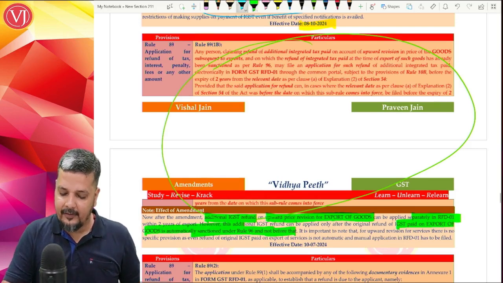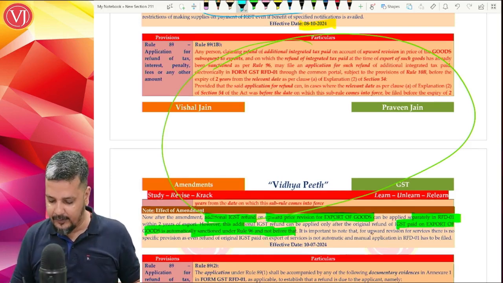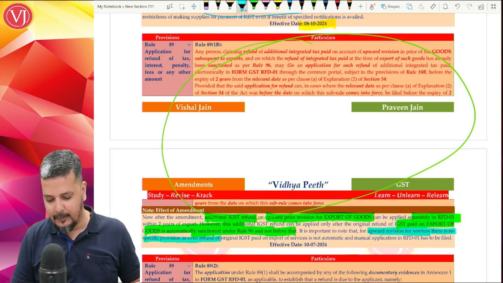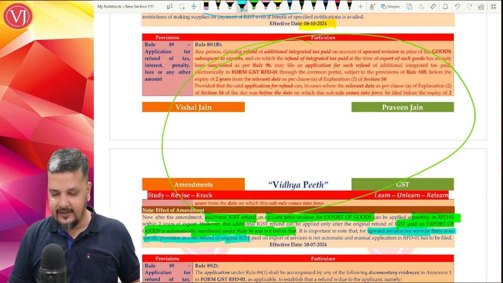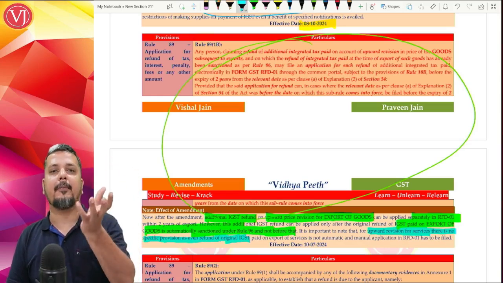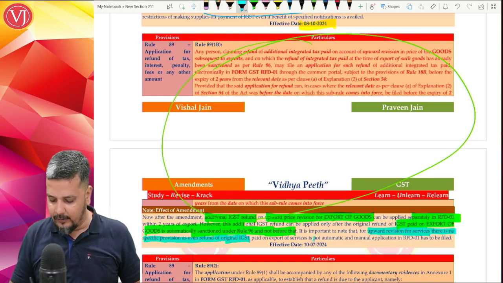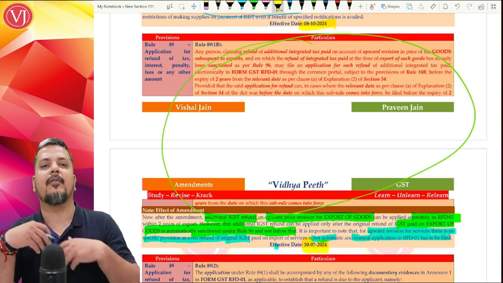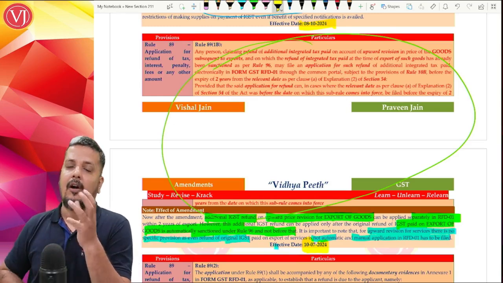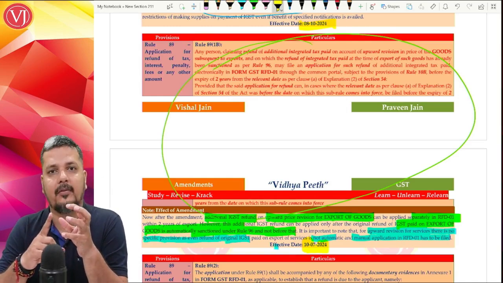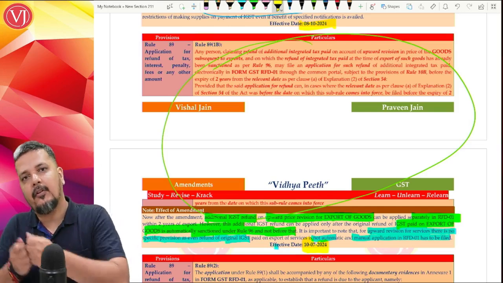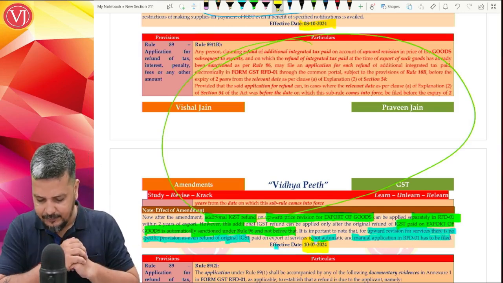Now you might wonder, why is it not there for export of services? Because for export of services, for upward revision in prices, there is no separate provision like this. Even the refund of original IGST, the primary refund, the first refund of 18 lakhs, is not automatic; that is only by manual application. If you think about why it is there only for export of goods and not for export of services, it is because the automatic refund concept is only there in export of goods. For export of services, the initial refund of 18 lakhs also you have to apply for, and this also you have to make a refund application for. So that is not at all there.